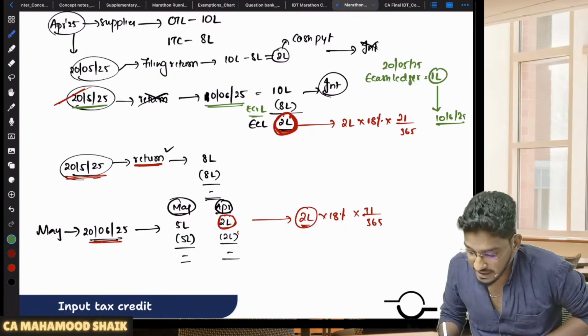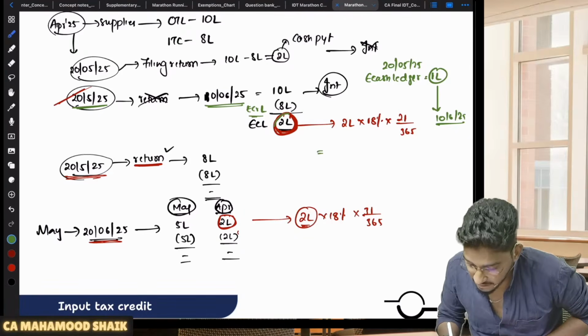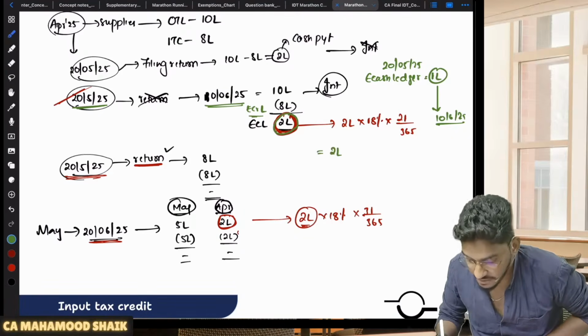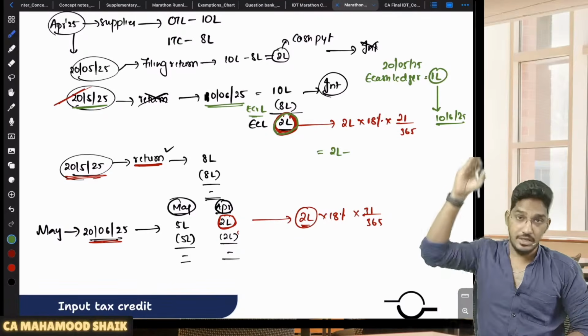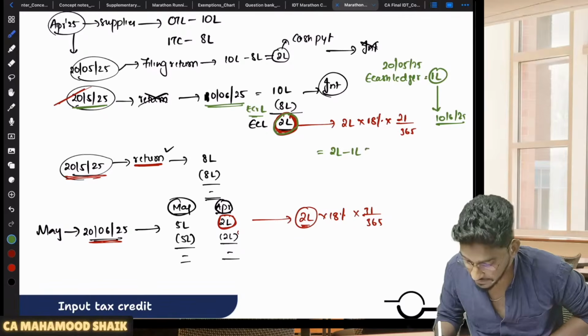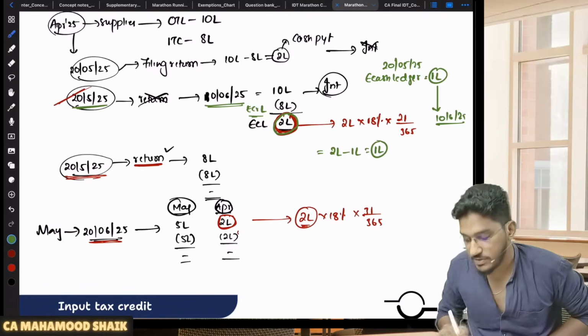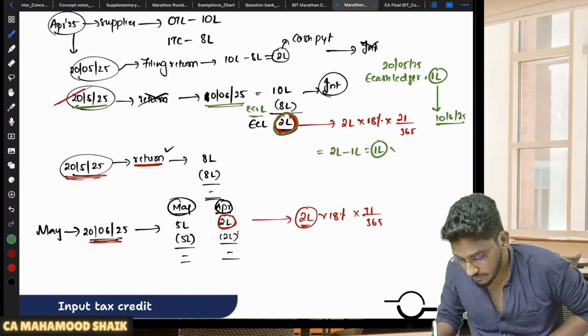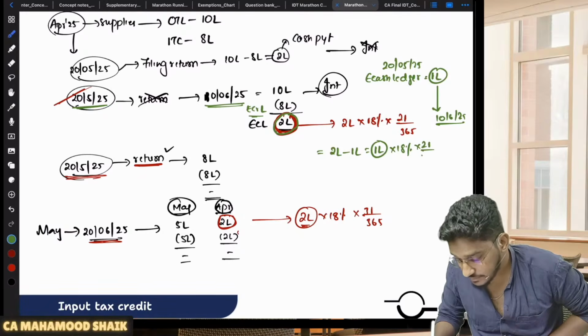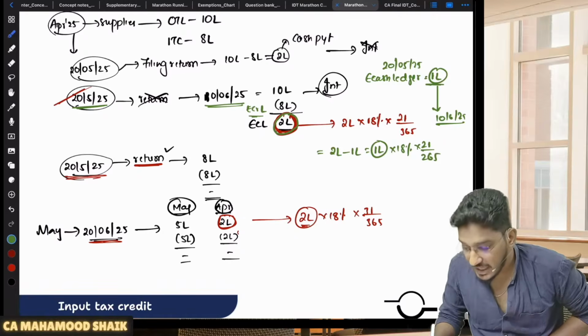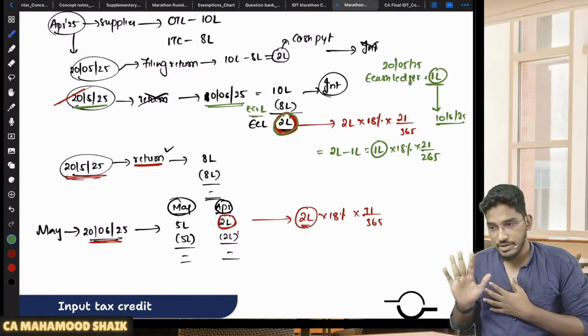So now they are giving one more relaxation. How much amount are you now discharging through the electronic cash ledger? 2 lakh rupees, no? How much balance is already lying in your electronic cash ledger from the due date till the date of actual adjustment? 1 lakh rupees. Now you pay interest only on the 1 lakh rupees extra. One more relaxation they are giving. Why? Because the amount is already lying in the electronic cash ledger. No, we already have your money.